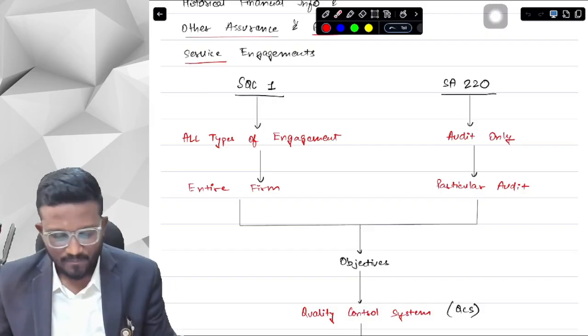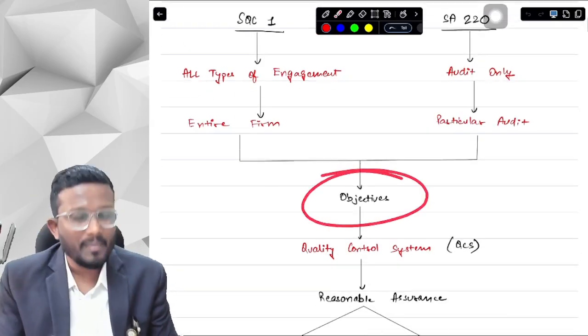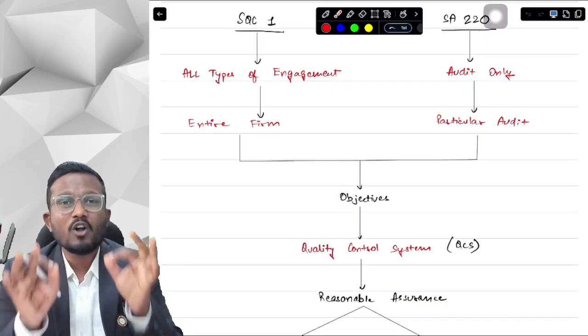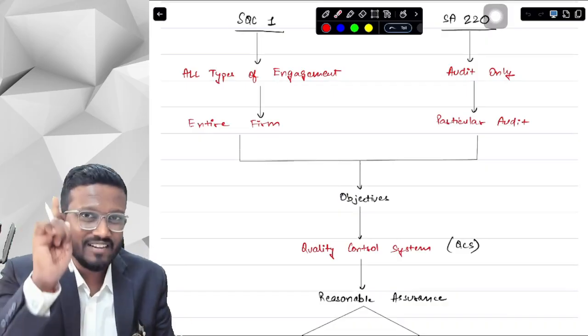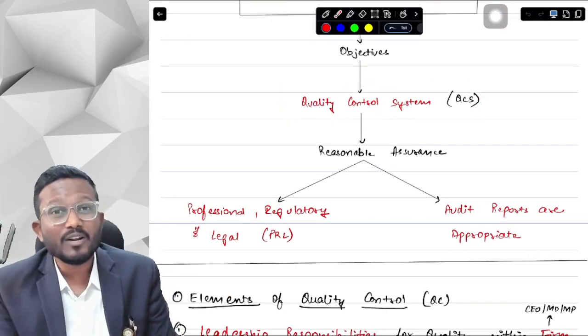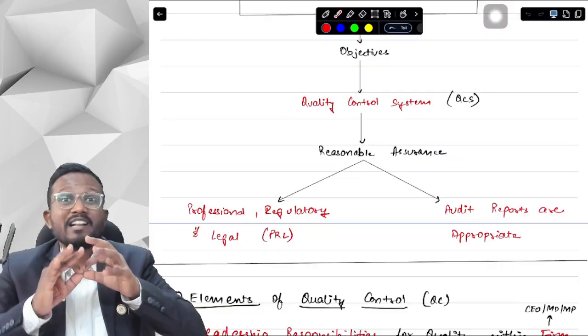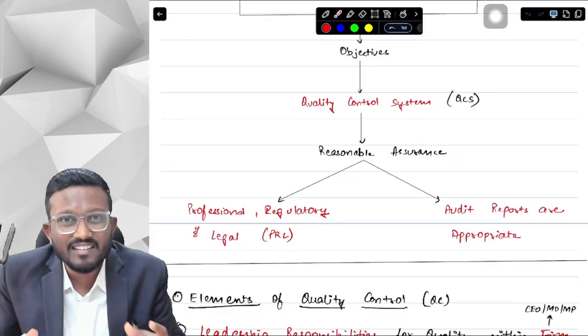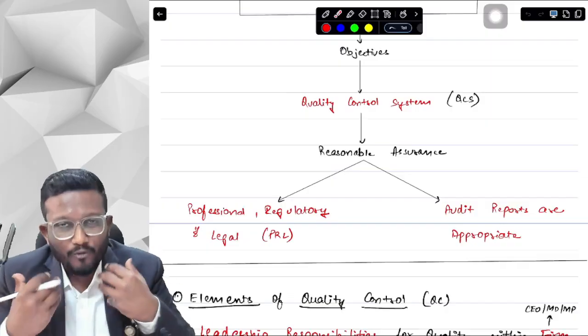Okay, now what is the commonality between the two of them? They talk about a common objective, that is a quality control system. You have heard about the internal control system. We have to maintain a system of internal controls in our organization so that everything flows smoothly.